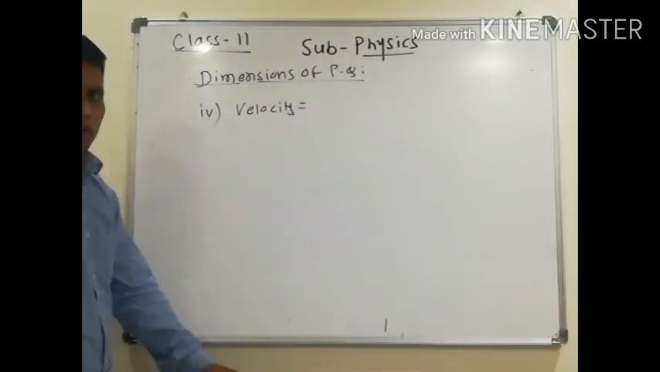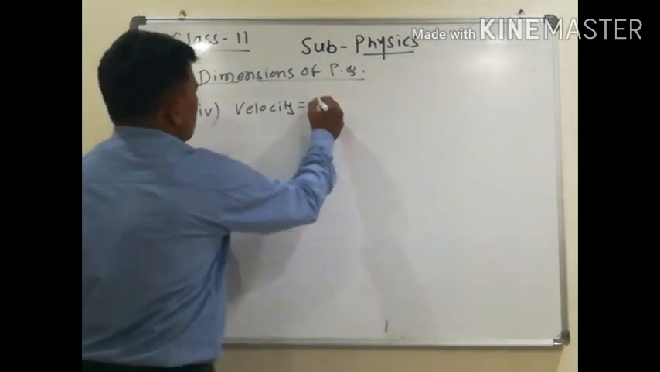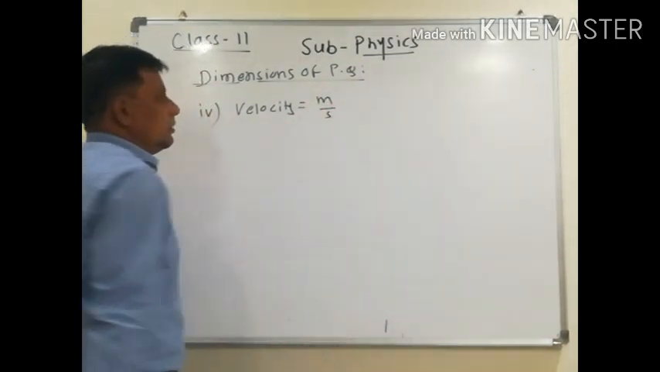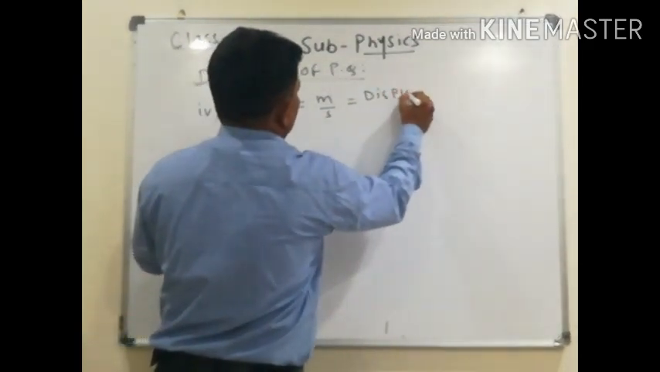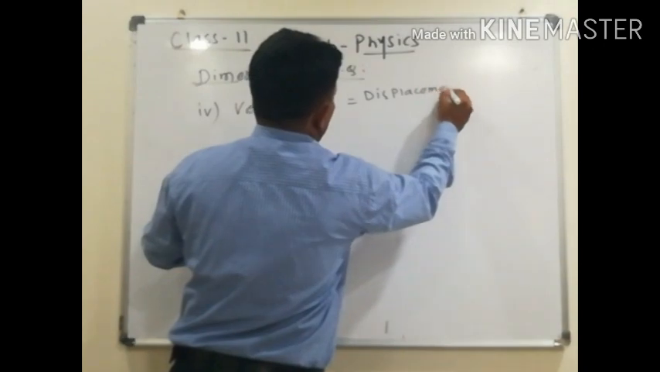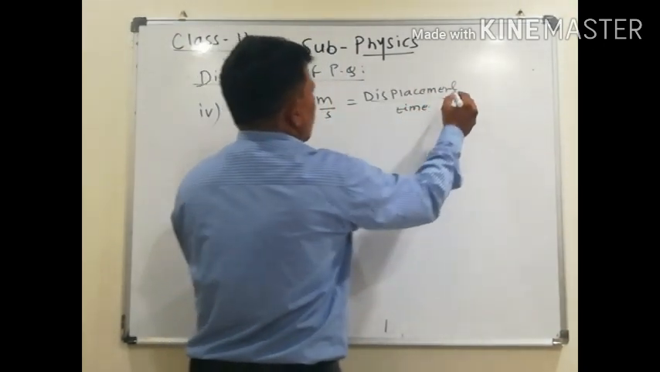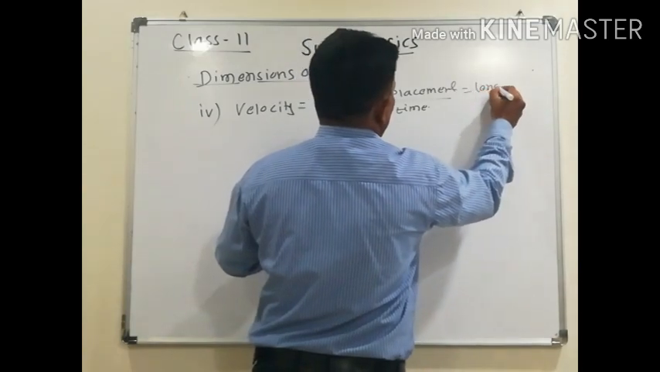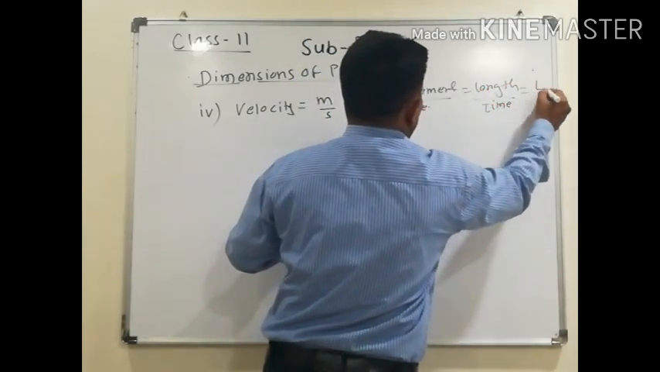What is the formula of velocity or unit? Yes, anybody? What is the unit of velocity? It is meter per second. What is the definition? Displacement upon time. Displacement means length, and time. That is L upon T.